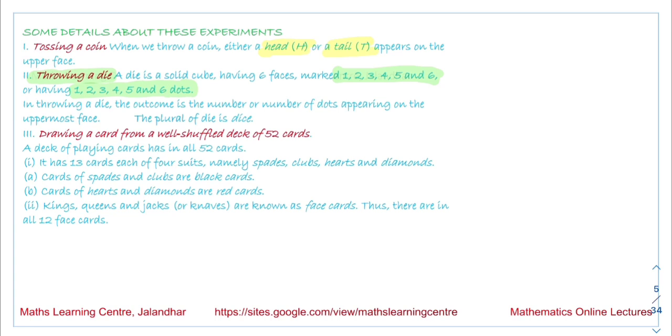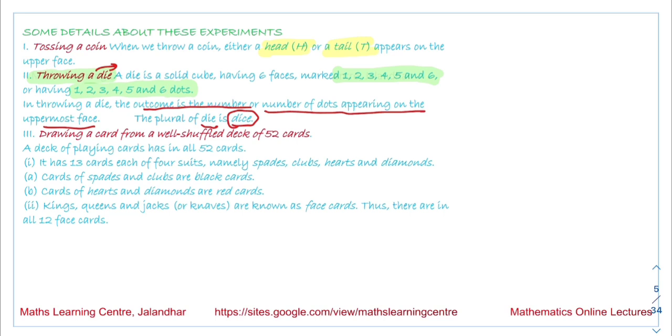When we throw a die, whatever face is appearing up, we look at that number. The outcome is the number, or the number of dots, appearing on the uppermost face. The plural of die is dice.